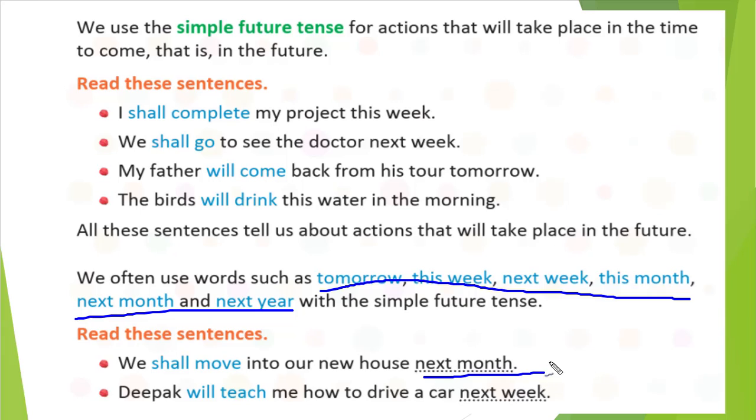We have used here next month. And Deepika will teach me how to drive a car next week. So next week she will teach. She has not taught yet. So you see here all these sentences show that this thing will happen in the future. So this kind of word we will use for showing future things.